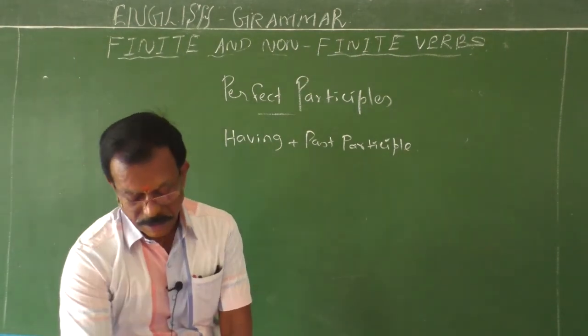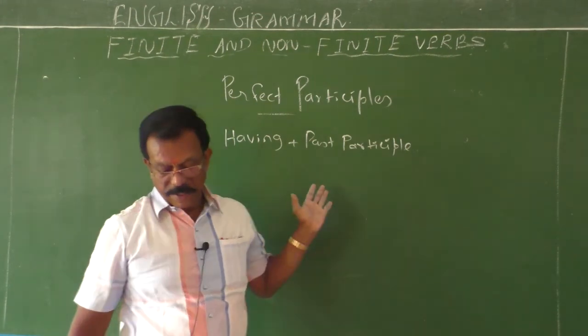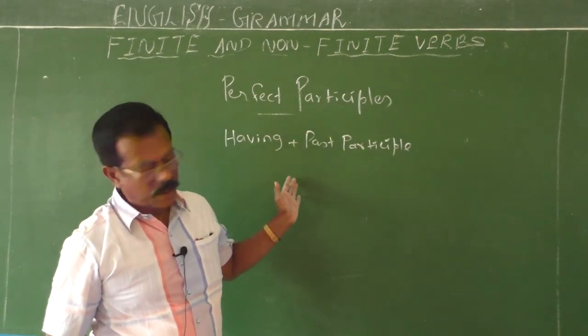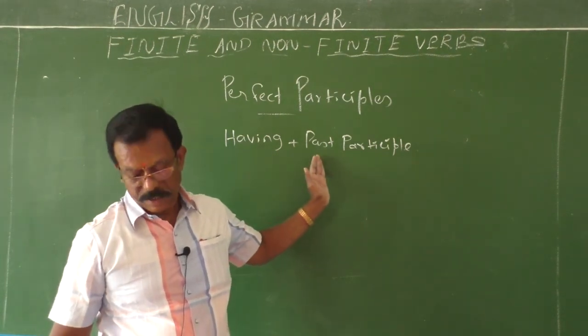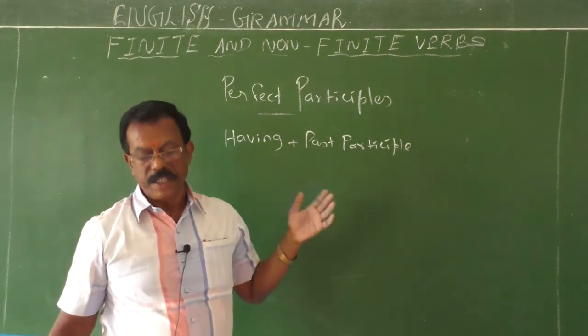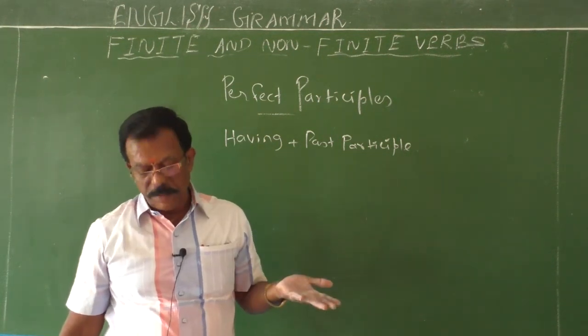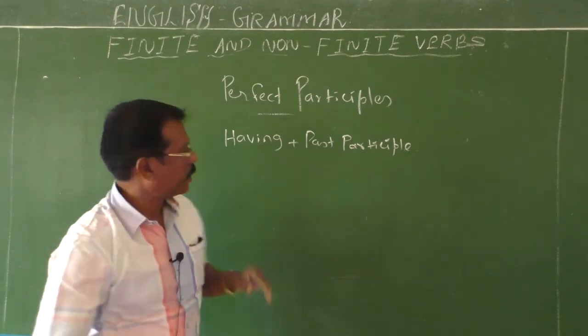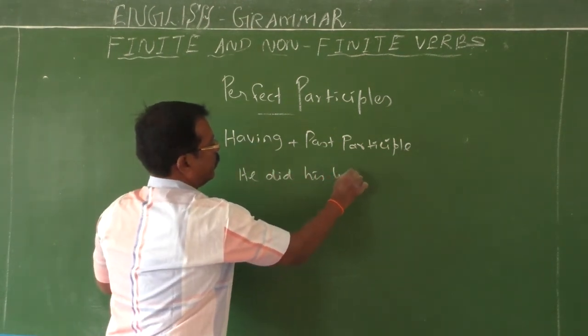So the perfect participles are formed in this way. The perfect participle is formed by using having plus the past participle form of the verb, and then it is used to join two sentences when one action is immediately followed by the other. For example, he did his work.